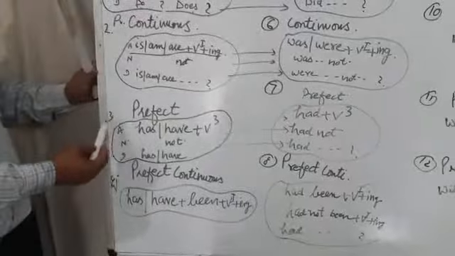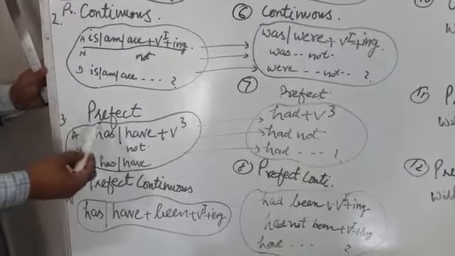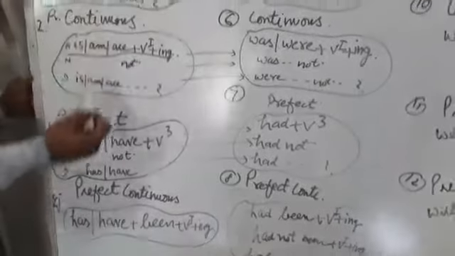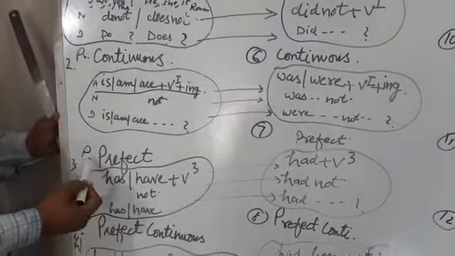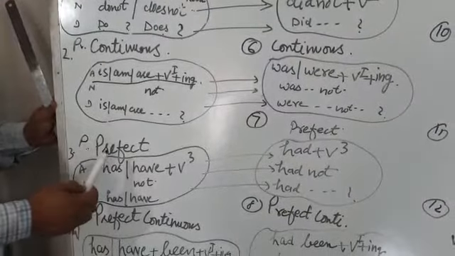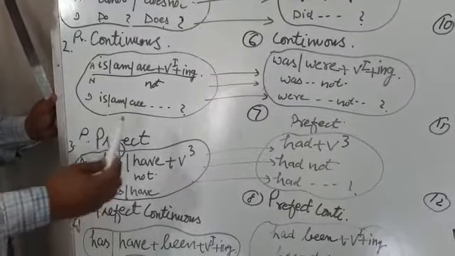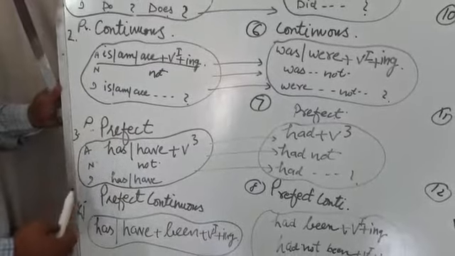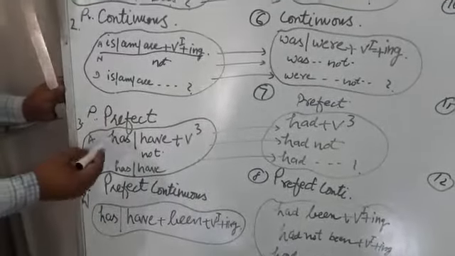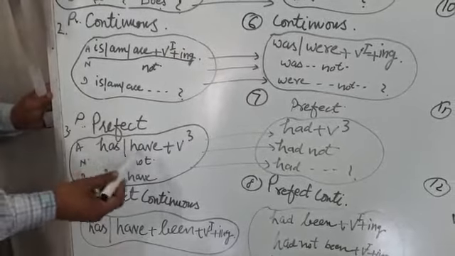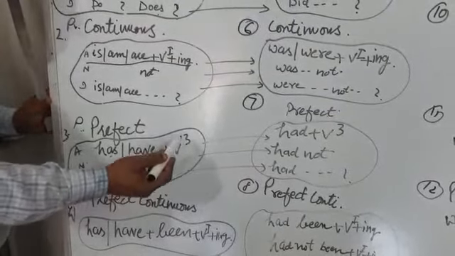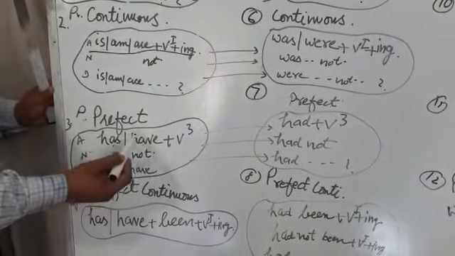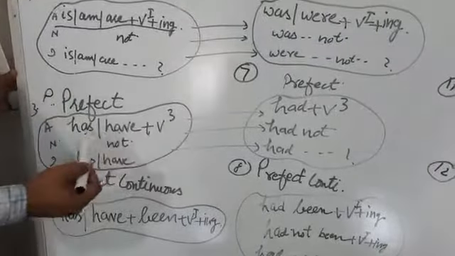Now students, I am coming to point number 3. We call present perfect. And how different it is from the first two. In this tense, we refer to those things and actions which have taken place, which are finished, which have already taken place. Example, but before examples, you must know structure. Has or have plus V3, third form of the verb. Again, has or have plus V3, third form of the verb.